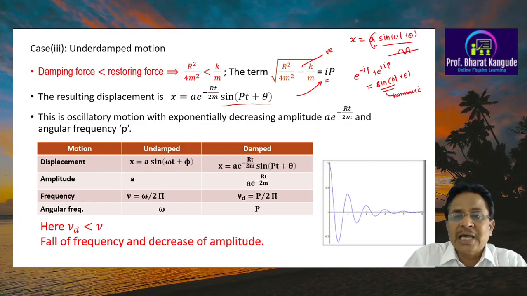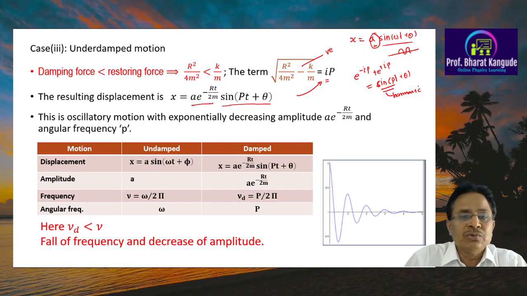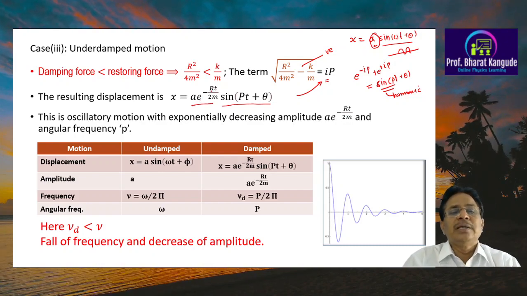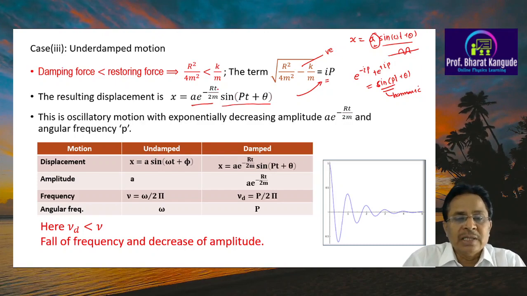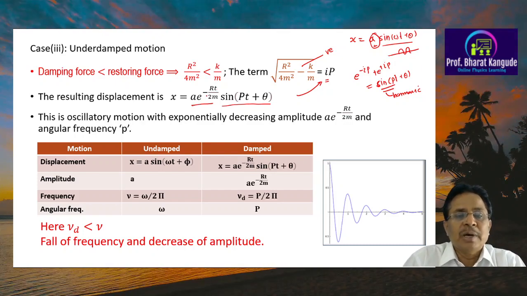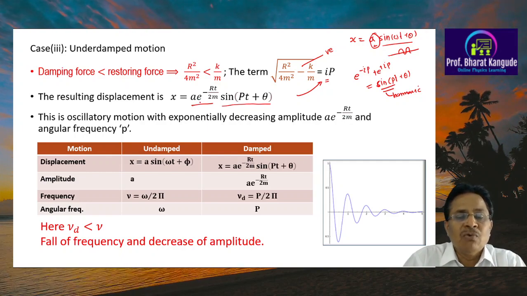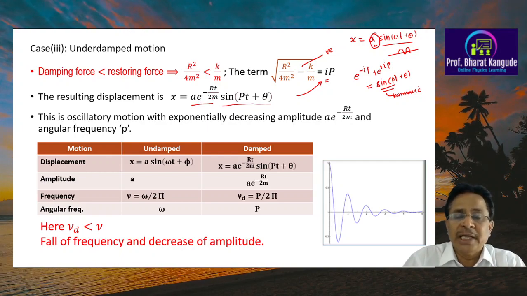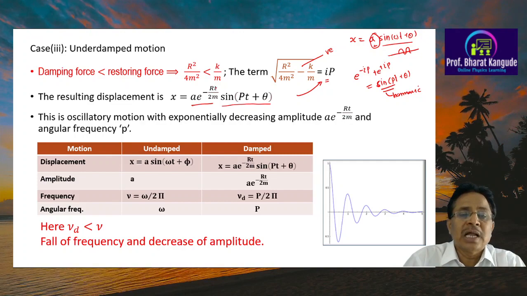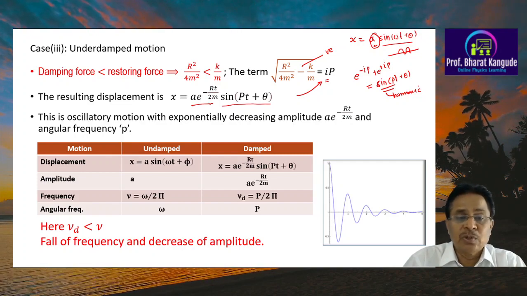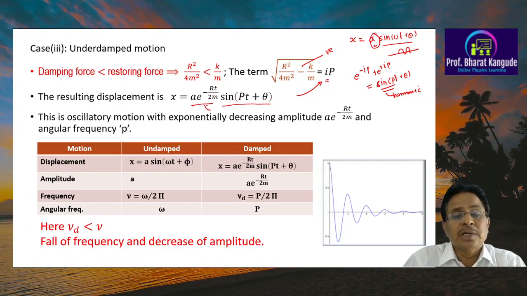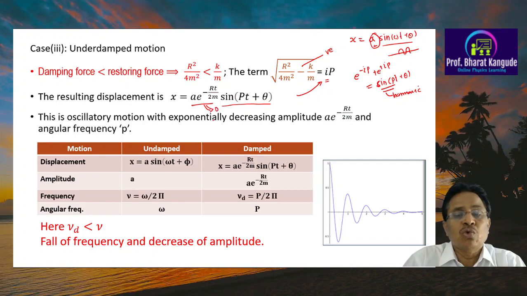Whereas in this case, this amplitude is replaced by this term A times e raised to minus rt upon 2m, where as t increases, this negative number increases, and as we go for a more negative number, the exponential of that reduces or approaches towards 0.